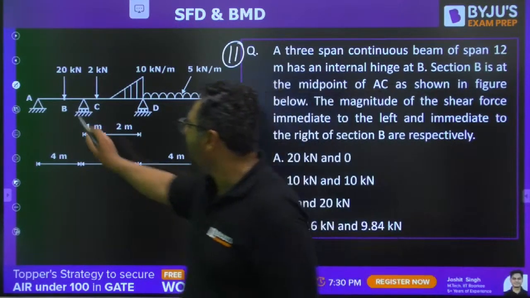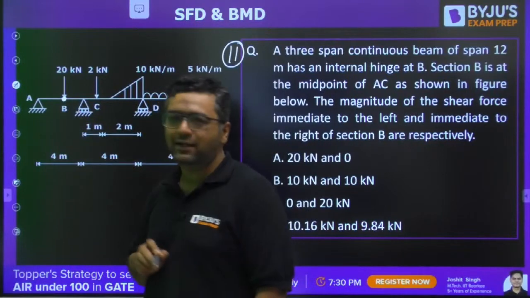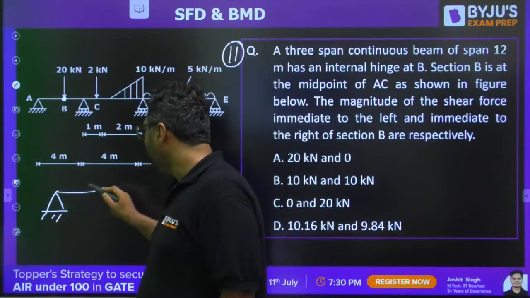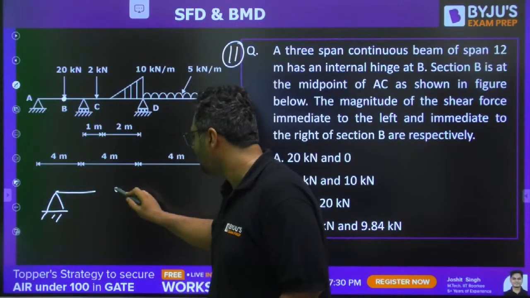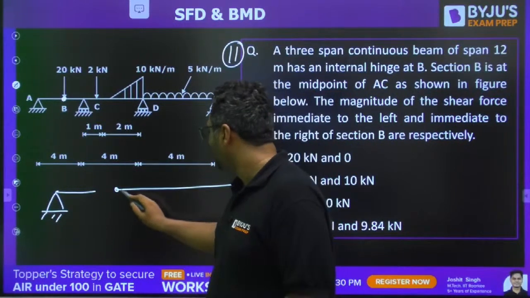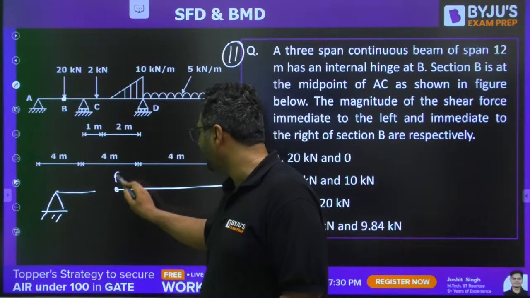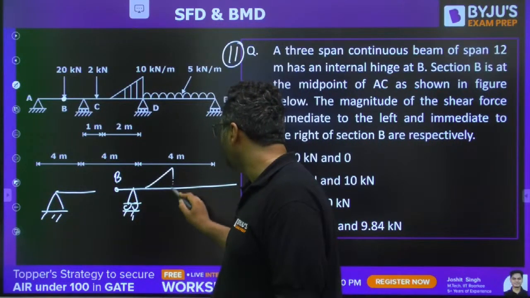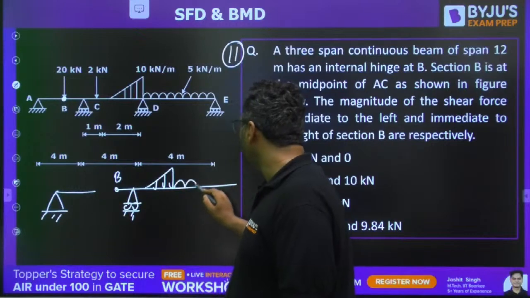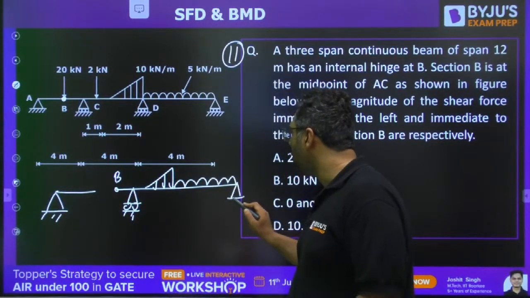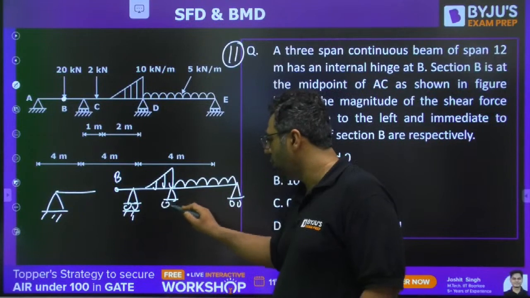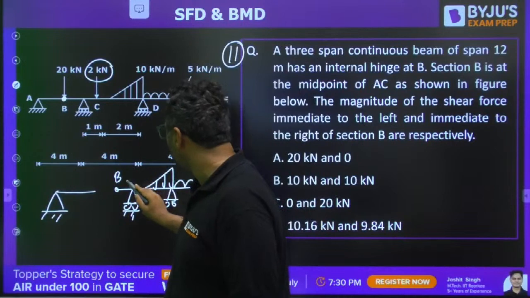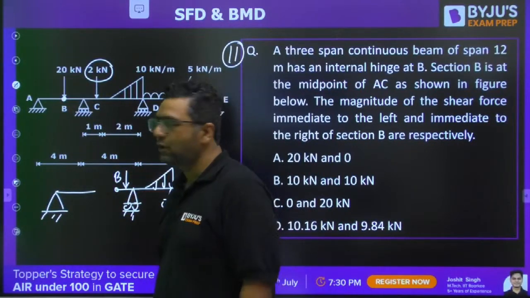So my dear, this is the internal hinge. So from here we can separate the beam, and other part would be as it is. Like, you know, here we are having point B. Here we are having the support. Then we have UBL. Then we have UDL. Here we have support. Here we have support. So my dear, you can see this is 2 kilonewton. Okay, 2 kilonewton. This is 20 kilonewton.